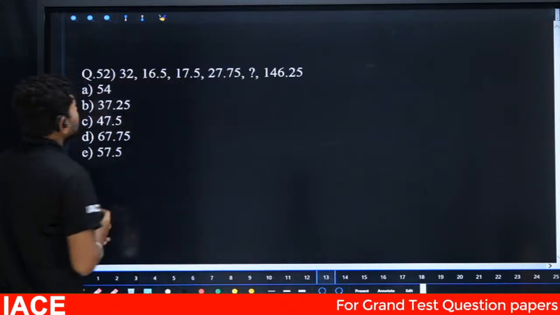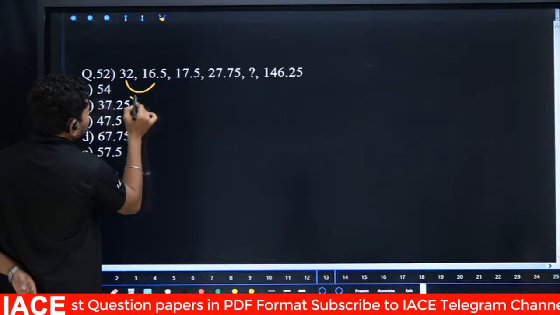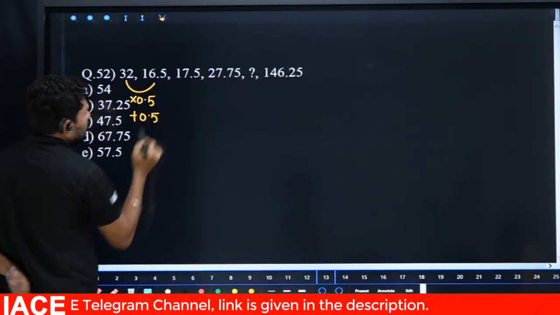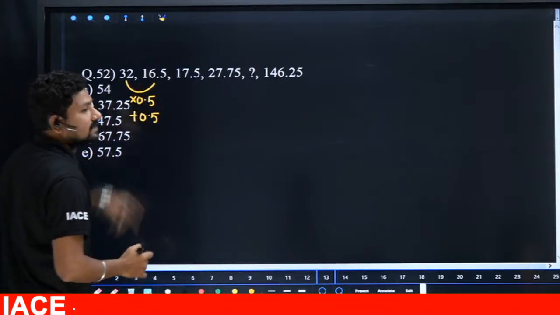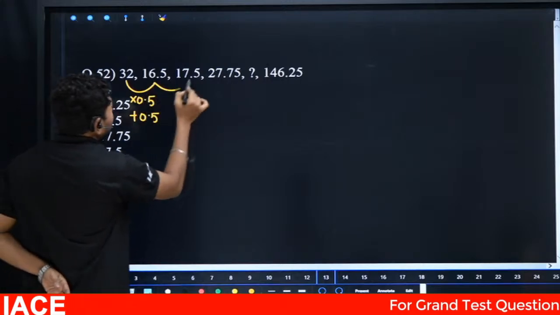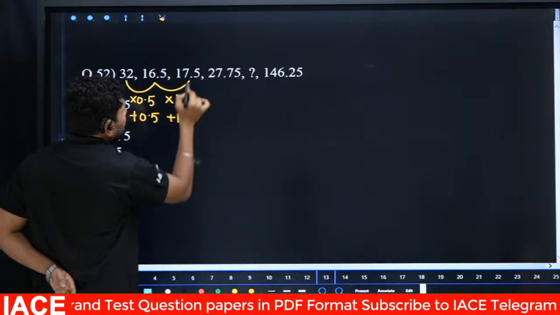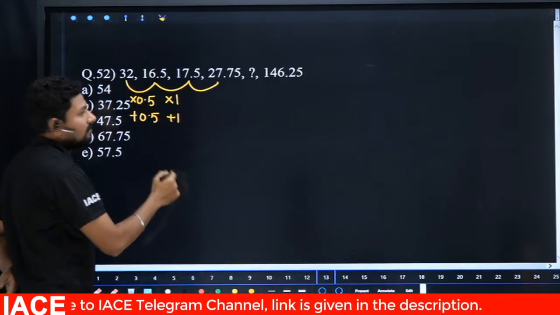Let's move to the next question. Here the number series is 32, 16.5, 17.5. Here it is times 0.5 plus 0.5. Times 0.5 means half of 32, half of 32 is 16, 16 plus 0.5 is 16.5. Then 16.5 is multiplied by 1 and added by 1. And what we do extra is always increase by 0.5, 0.5, 0.5.